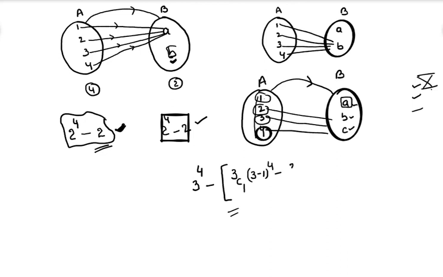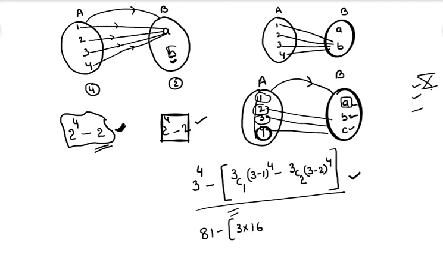Minus, again, what happens in that case? From 3 you can select 2. Now 2 elements don't have the pre-image, which we have to subtract, because those 2 elements have no pre-image. That becomes (3 minus 2) whole to the power of 4. So this is the answer for the number of onto functions from A to B. 3 power 4 is equal to 81, whereas 3C1 into 2 to the power of 4 is 16, minus 3. The total number of possibilities you will get is 36.